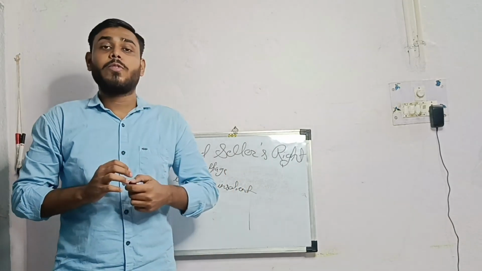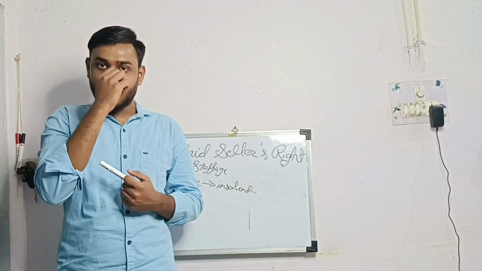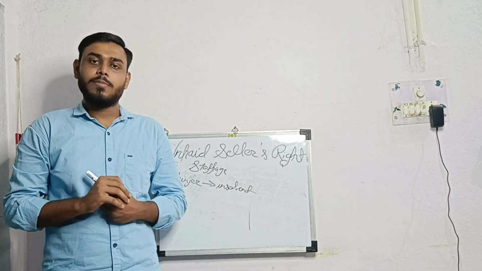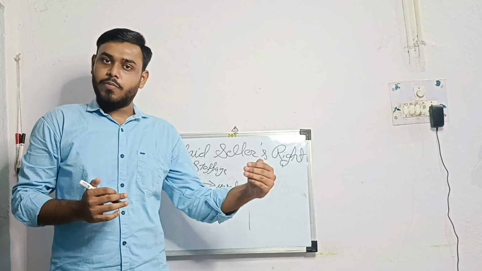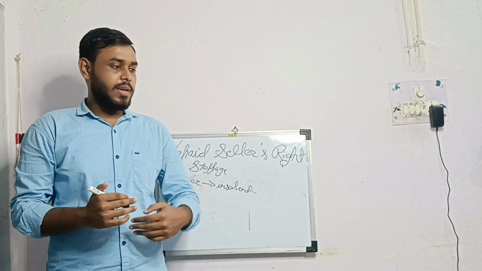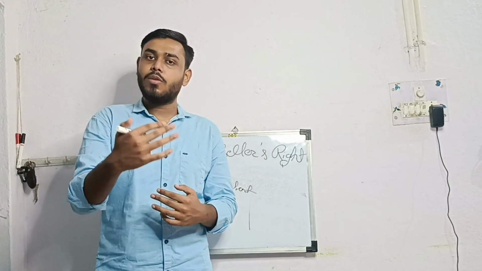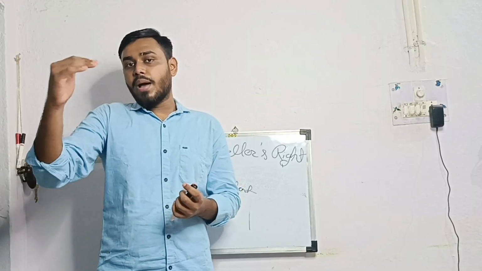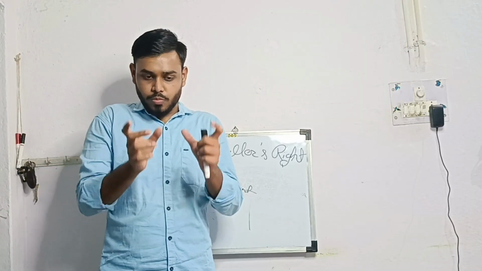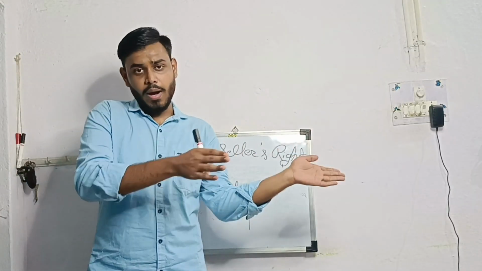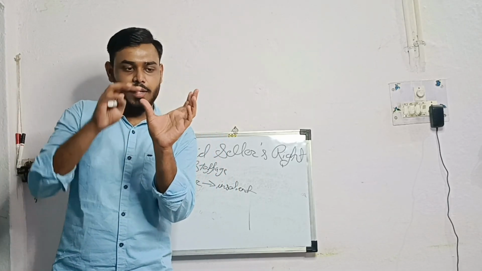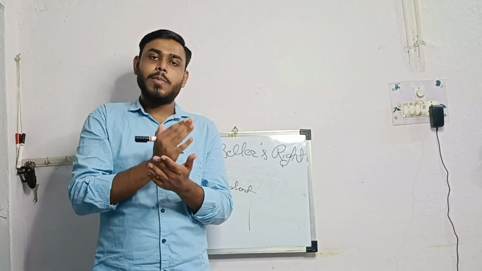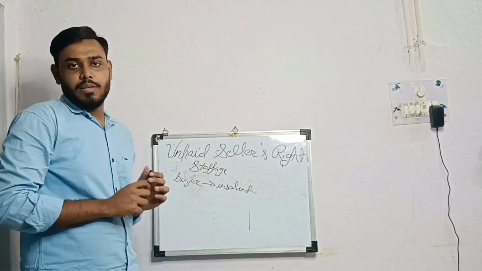And now section 51 of this Sale of Goods Act talks about duration of transit. So the duration of transit will be when the seller has parted with the possession, that is to say he has delivered the goods to the carrier or bailee, and the buyer has not yet obtained the possession. In this time period the seller can exercise the right to stoppage in transit.